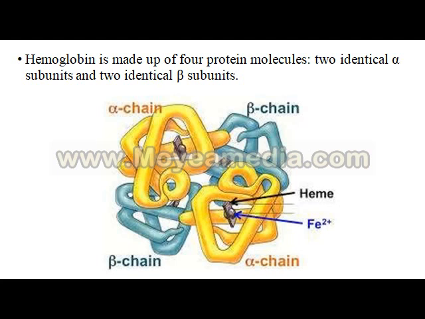The hemoglobin is structured in such a way that the heme remains inside the structure, so we can say ferrous iron is deposited inside the structure. So hemoglobin is made up of four protein molecules, two alpha subunits and two beta subunits, and they form bonds and make a quaternary structure.